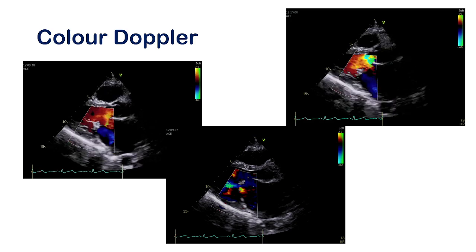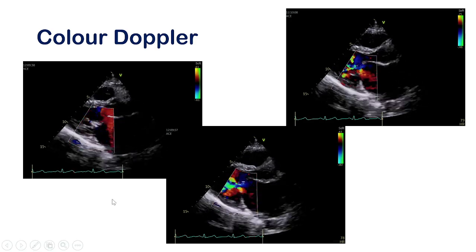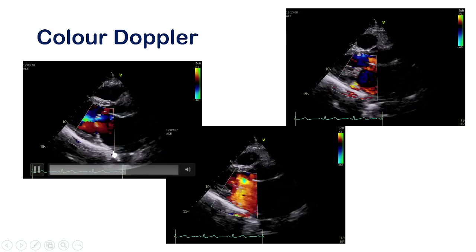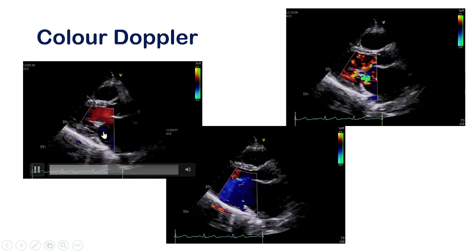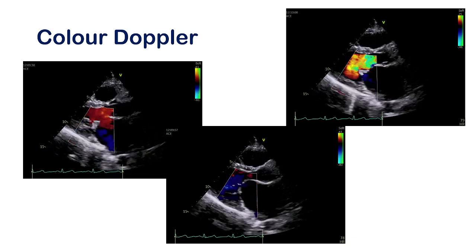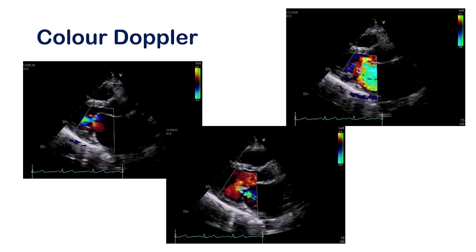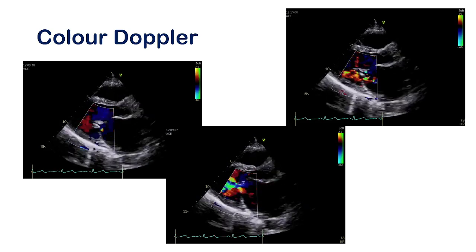In case of color Doppler echocardiography, three important things you should look for. One of them is the ROI, the box which is showing. That means it should be as small as possible. You should focus only on the structure which you are looking for, because the smaller the box, the higher will be the frame rate, and the better will be the quality of the image.